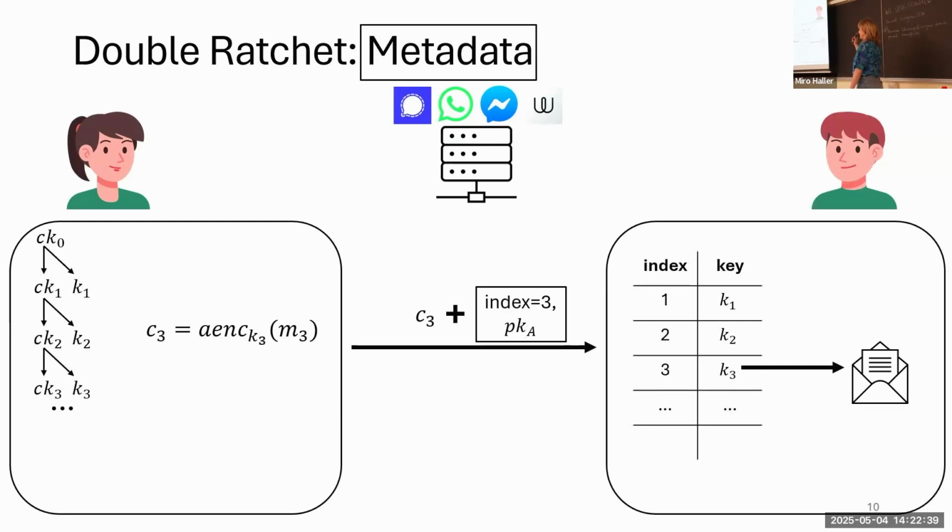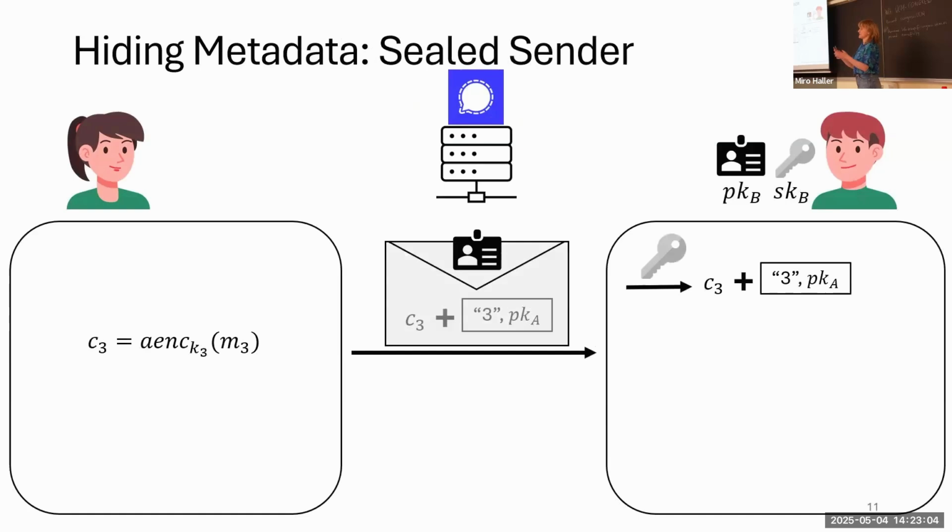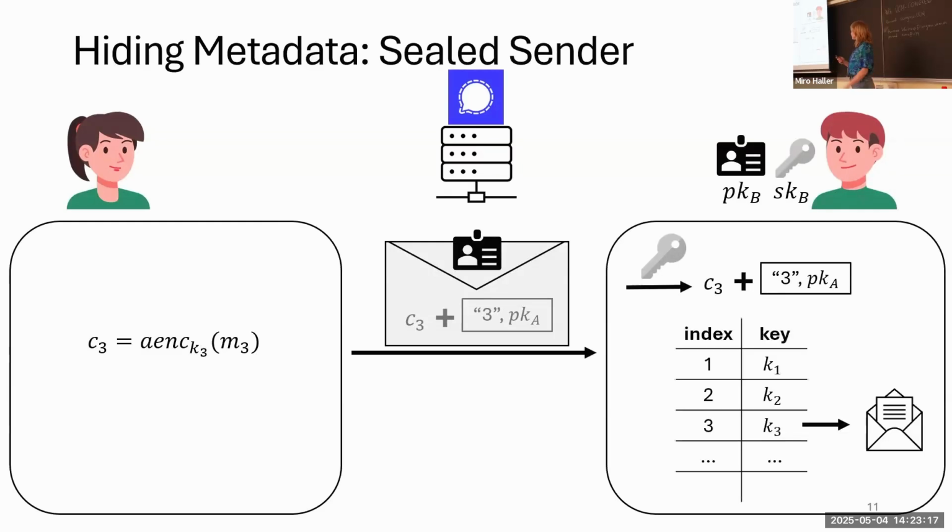Great, but this is exactly the metadata which we want to hide, because using this metadata we can already reveal patterns in communications and in sessions, and that is actually why Signal already has a solution for this. It's also a wrapper which is built on Bob's long-term identity key pair, and this is called sealed sender. So what Alice does is she takes the ciphertext and the metadata and re-encrypts it with Bob's public key. So Bob can then use this secret key to decrypt the message and continue decryption as before.